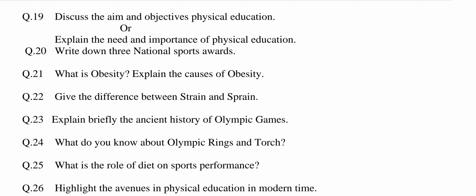The answer may be: the main aim of physical education is the wholesome development of personality of an individual, which means making an individual physically fit, mentally alert, emotionally balanced, socially well adjusted, morally true, and spiritually uplifted.